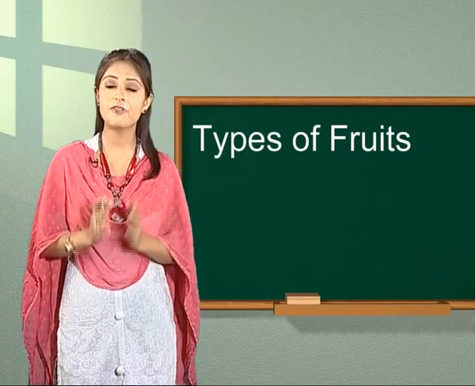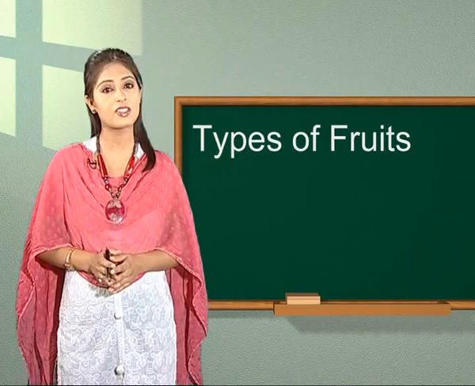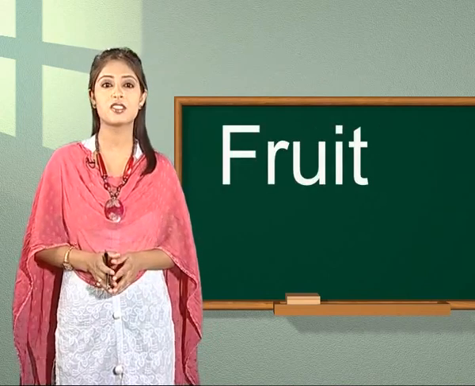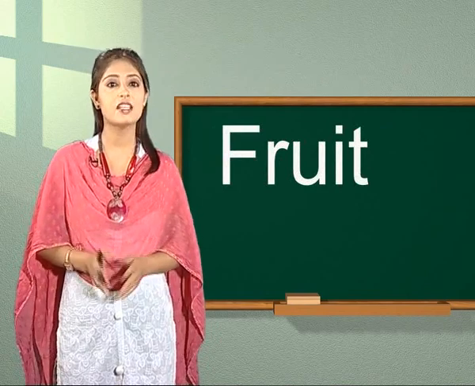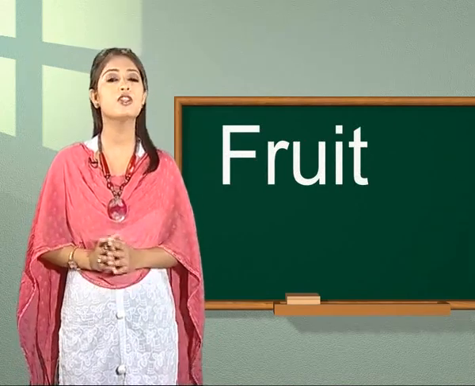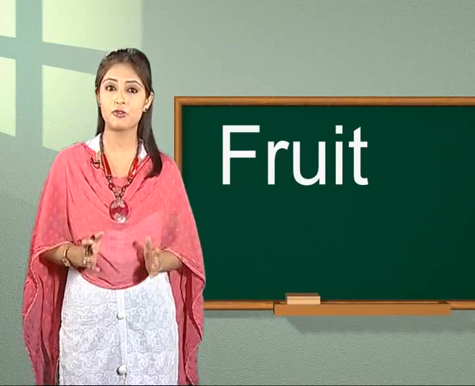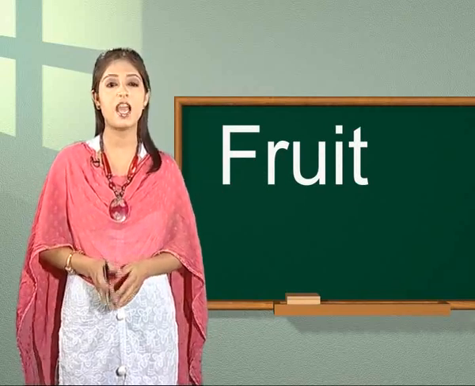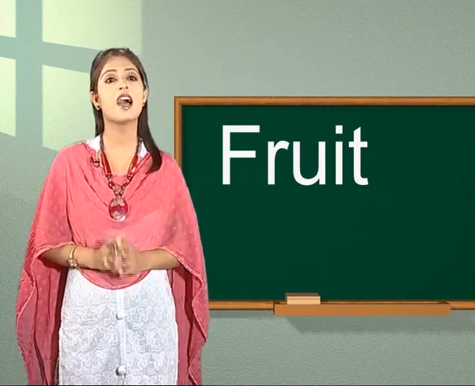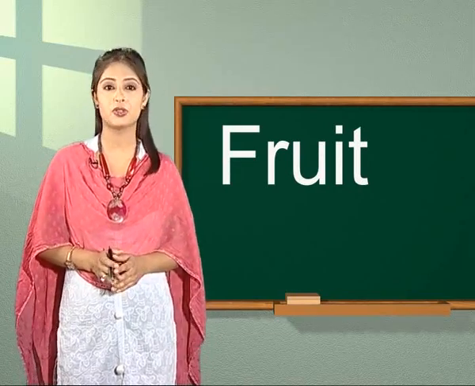The ovary eventually comes to form a structure known as fruit, which surrounds the seed or seeds. So after fertilization, the ovary develops into the fruit and the ovules into seed. Fruit development continues until the seeds have matured.